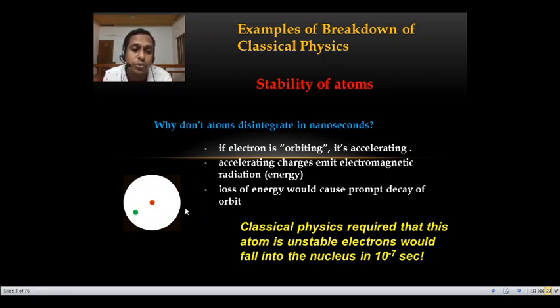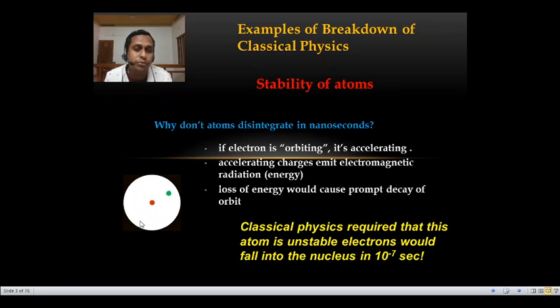That leads to the electron falling into the nucleus as per the classical theory, which is not observed in the normal case. If the electron is orbiting, it is accelerating. As per electromagnetic theory, accelerating charges always emit electromagnetic radiation.